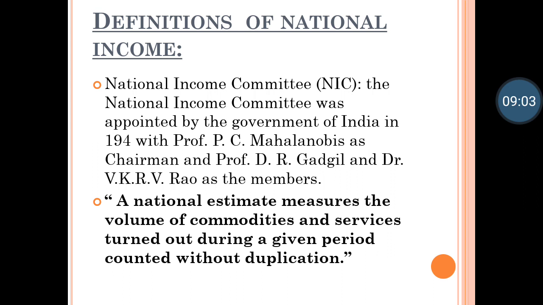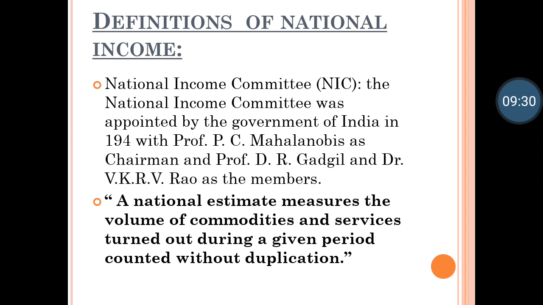counted without duplication. Now duplication means the same commodity being counted again. For example, let's say a new mobile is purchased by you, and after 6 months you sell that mobile to your friend. Now you have already paid for the new mobile, so that amount will be calculated in national income.